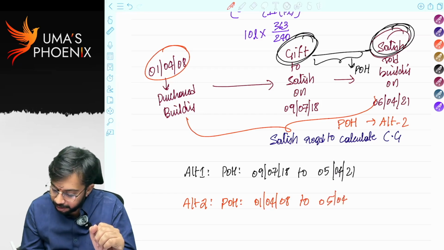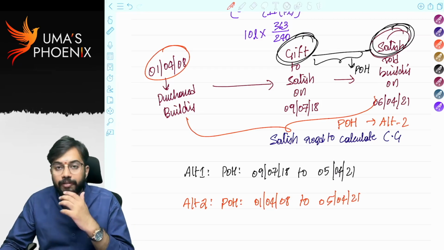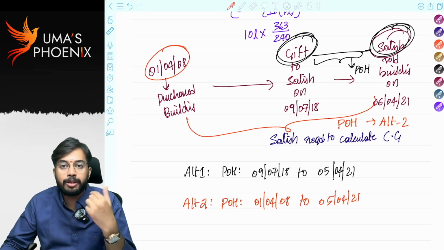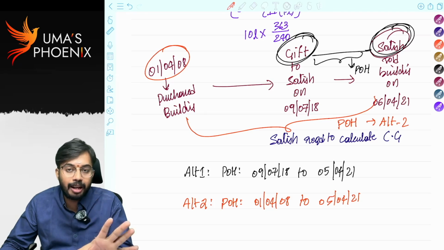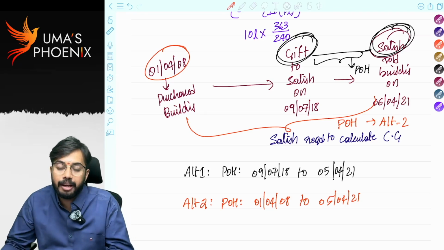Generally, the period of holding will be calculated from the date of receipt of gift. However, there is a Supreme Court case law. As per that case law, the period of holding can also be calculated from the date of purchase of the previous owner.